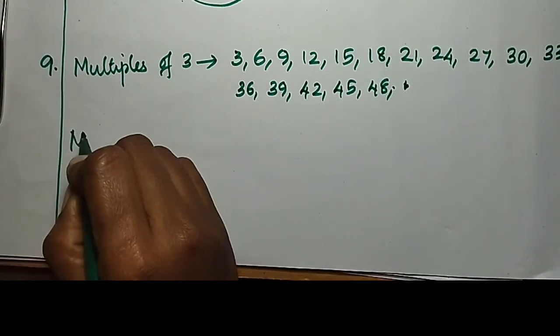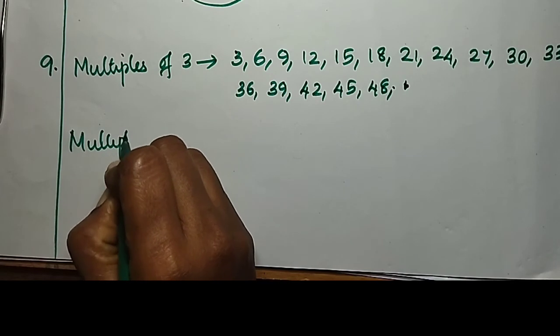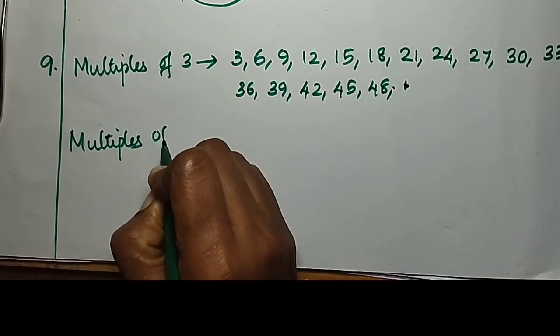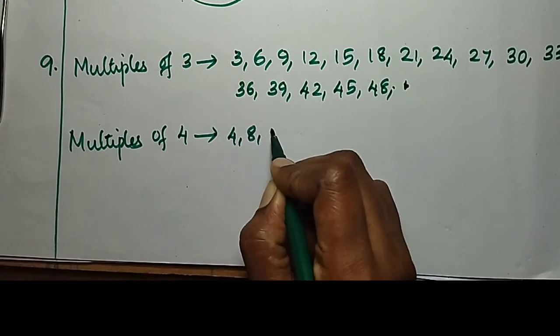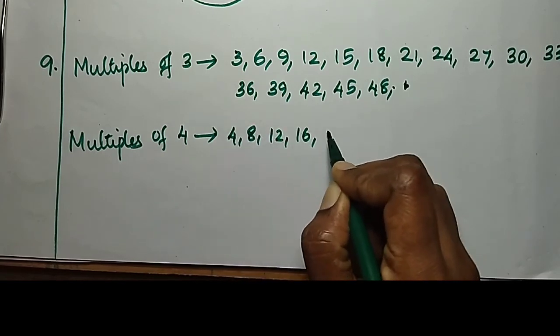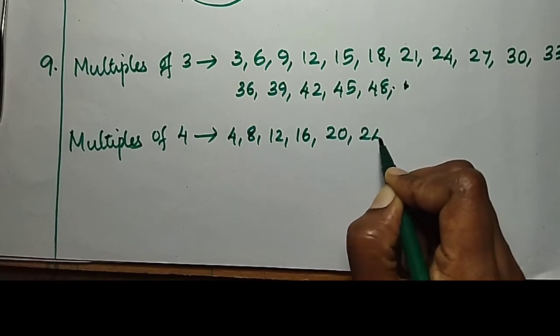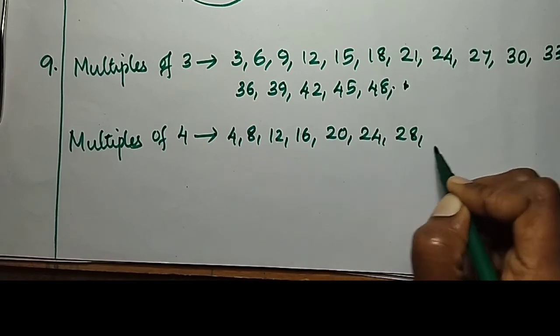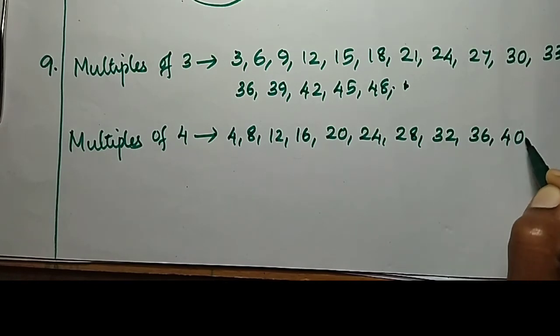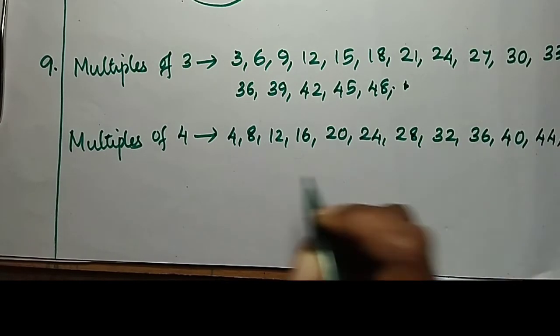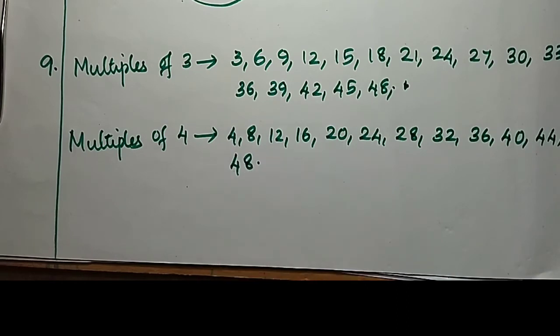Then multiples of 4: 4, 8, 12, 16, 20, 24, 28, 32, 36, 40, 44, 48. Here we have to find out the multiple of both 3 and 4.